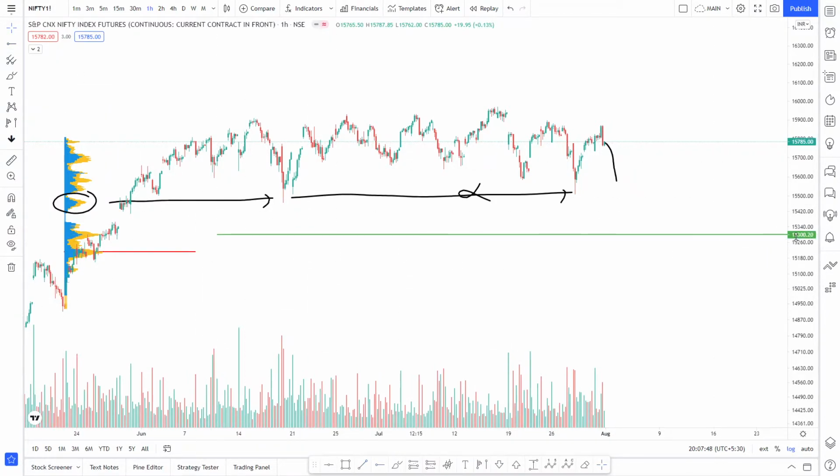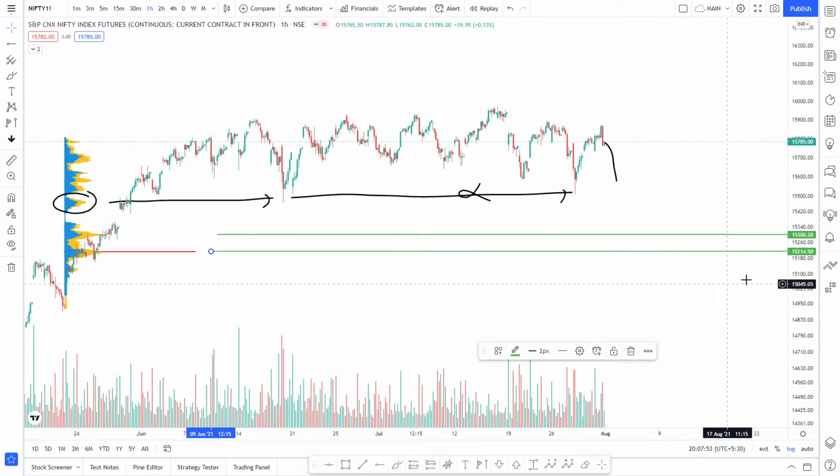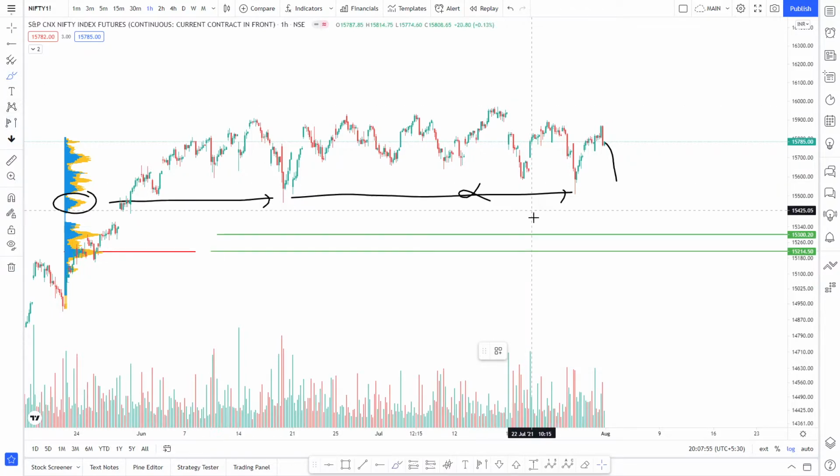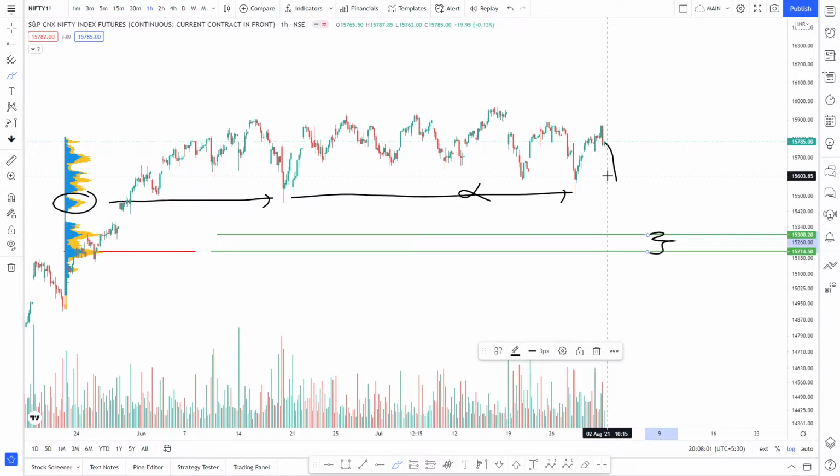It comes at 15,300, and then we have another good support at 15,200. So I would say that 15,200 and 300 is our next likely area if we start moving down.